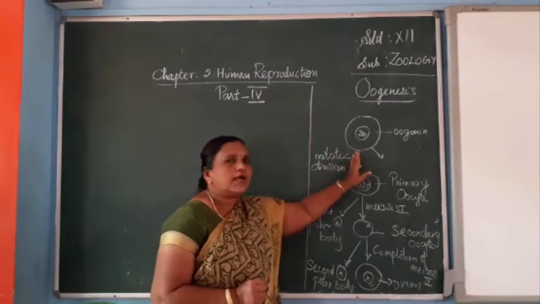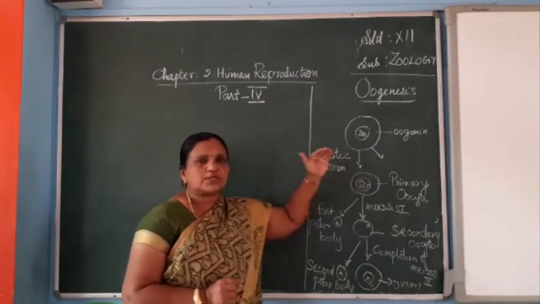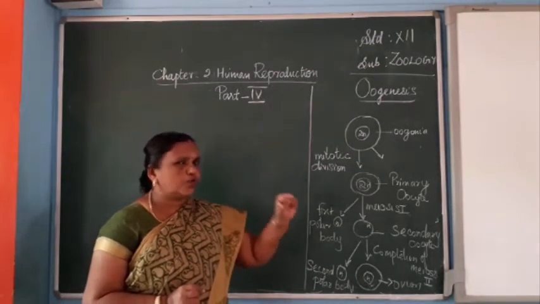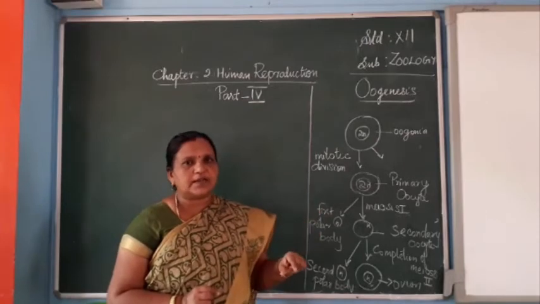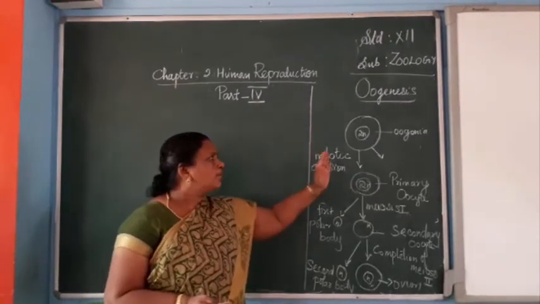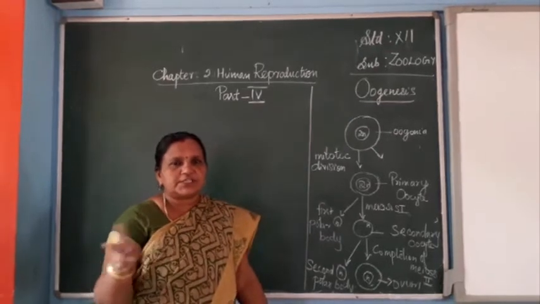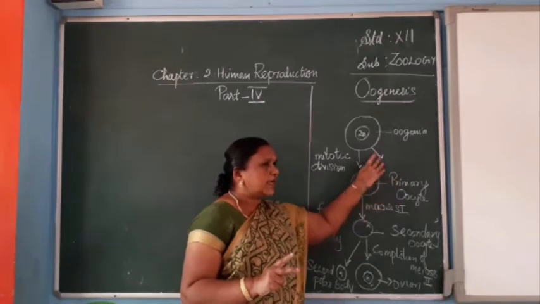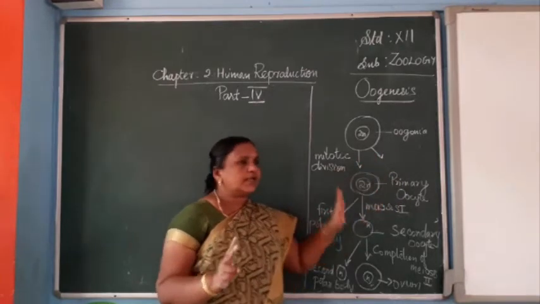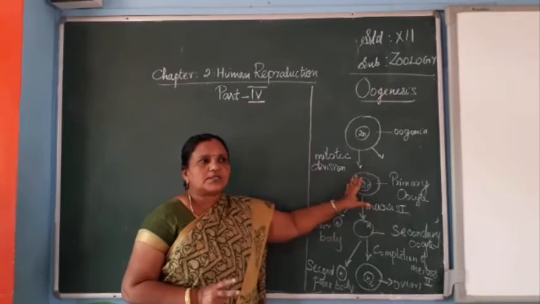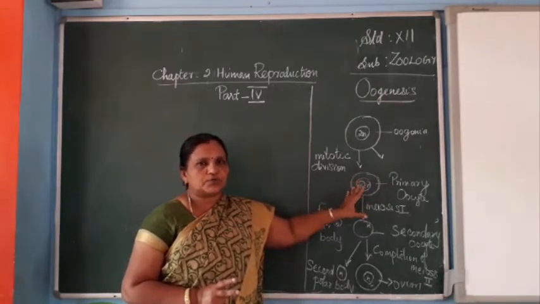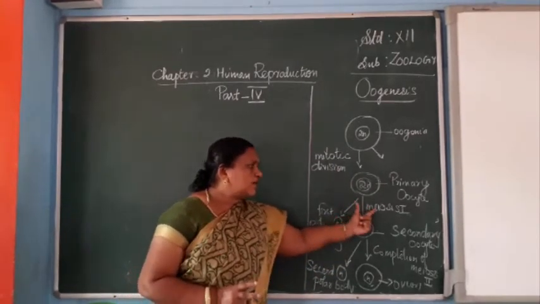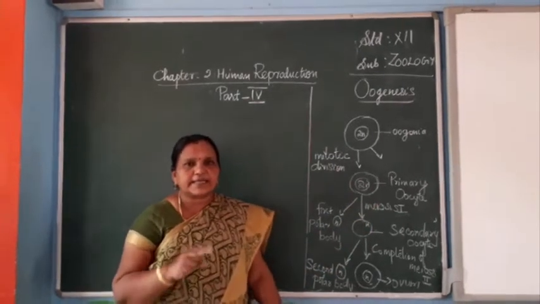The oogonia undergoes mitotic division, also called somatic or multiplication division. With that, we get the primary oocytes. This primary oocyte also contains 2n chromosomes. Next, the primary oocyte undergoes meiosis, the reduction division.